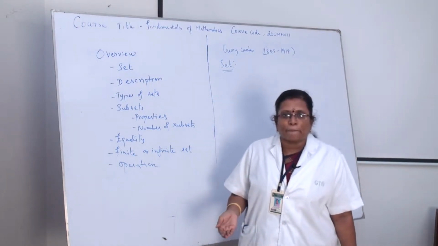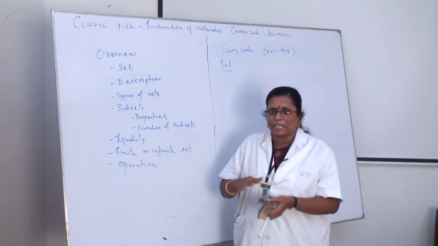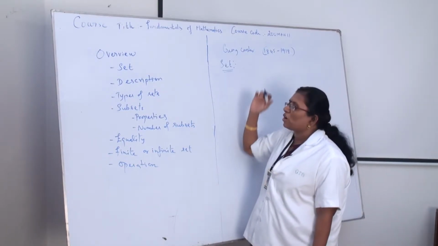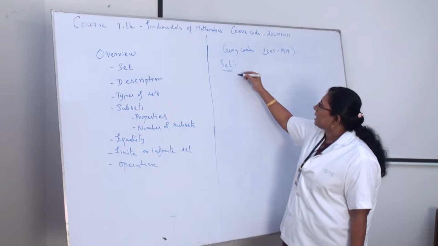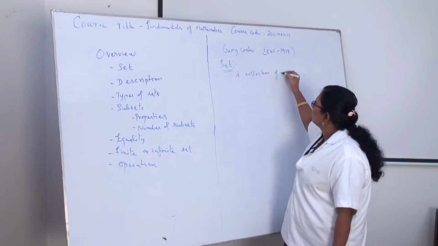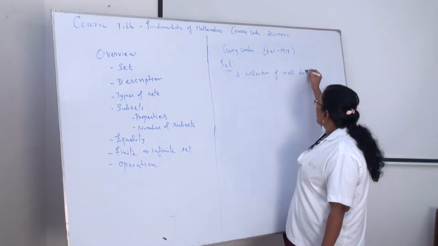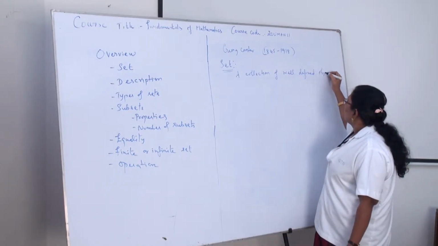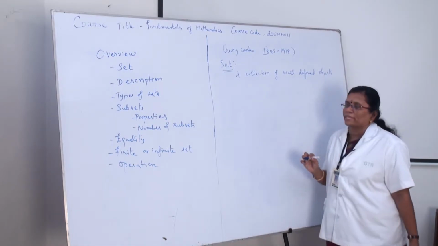We can say it, but it is not well defined. It is not a set. So the definition of a set is a collection of well-defined objects.